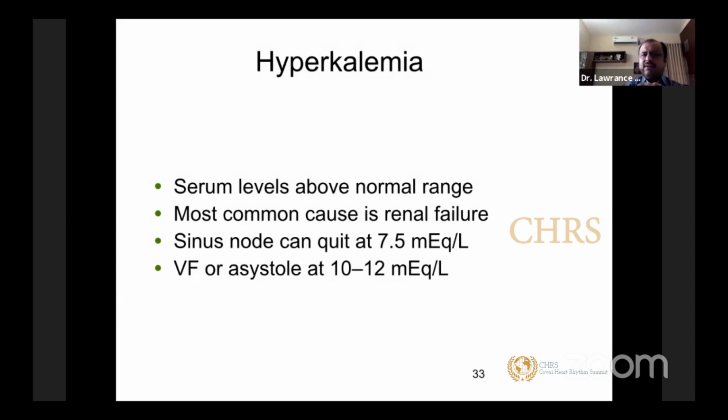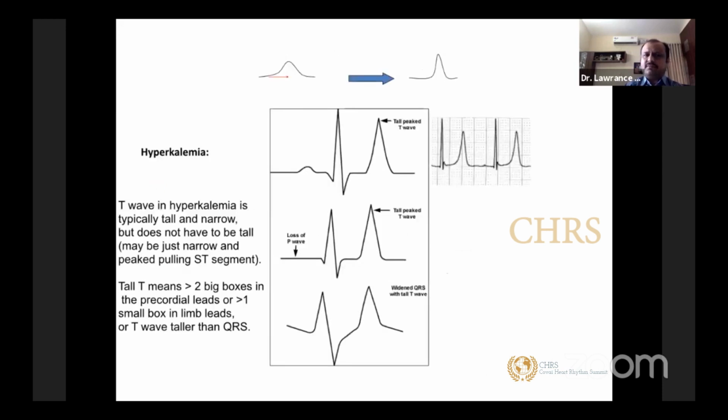Hyperkalemia: whenever serum levels are above range, you can have ECG manifestations. The most common cause is usually renal failure, and a lot of our cardiac patients, you know very well, are on ACE inhibitors, ARBs, and aldosterone antagonists, which can all cause hyperkalemia in patients who have relatively fragile renal function. The sinus node can stop, or you don't see P waves any longer, when your potassium level goes up more than 7.5. VF or asystole can occur at a level of 10 to 12.